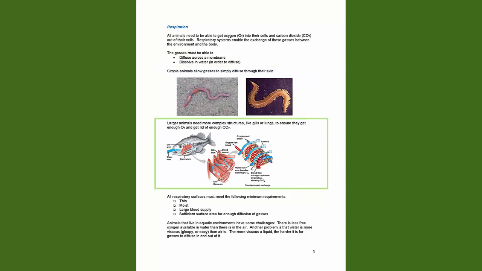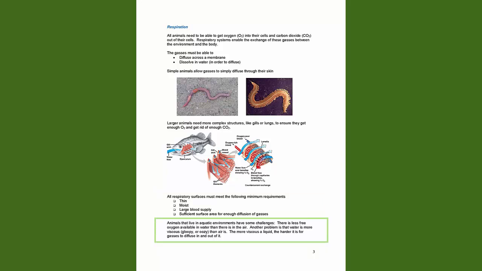Larger animals need more complex structures, like gills or lungs, to ensure they get enough O2 and get rid of enough CO2. All respiratory surfaces must meet the following minimum requirements: thin, moist, large blood supply, sufficient surface area for enough diffusion of gases. Animals that live in aquatic environments have some challenges.